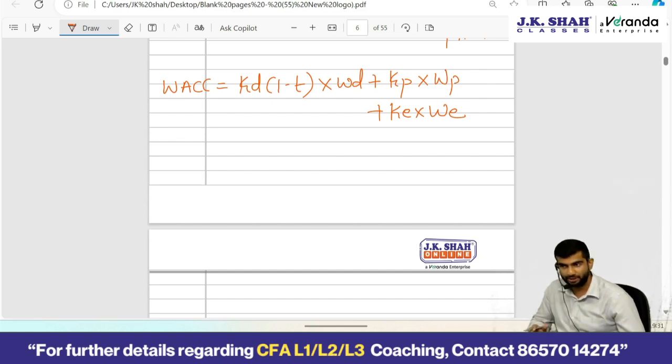Dividends are optional, they are not mandatory, so it cannot be an explicit cost. Cost of debt and cost of preference shares are always explicit cost, mandatory, predefined like that. Fine. Okay. Most important, market value weights or book value weights? Market value weights.